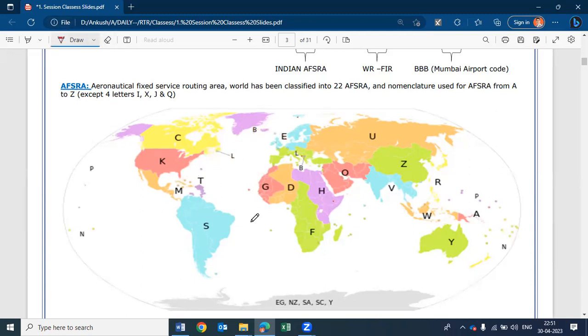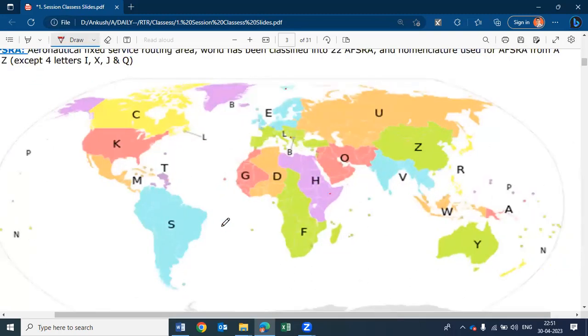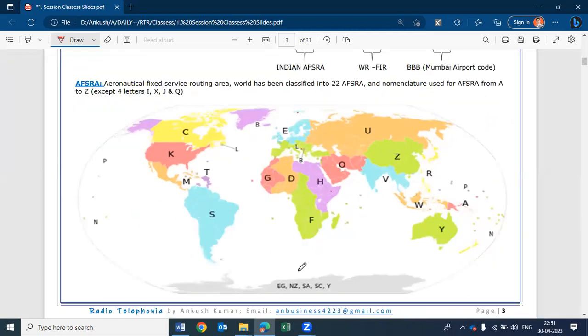And being a student of RTR, instead of why they did, we need to know how they did. So this is the region and this is the AFSRA in a world map.